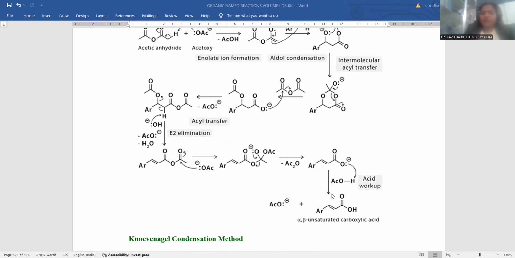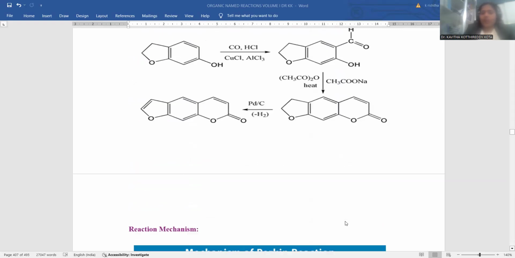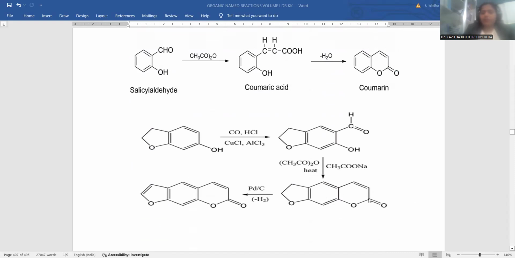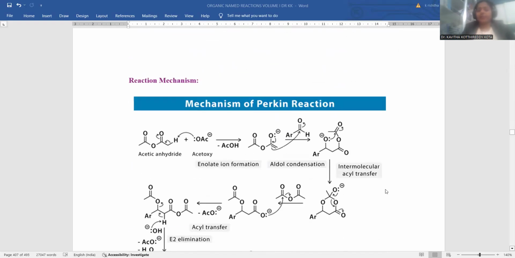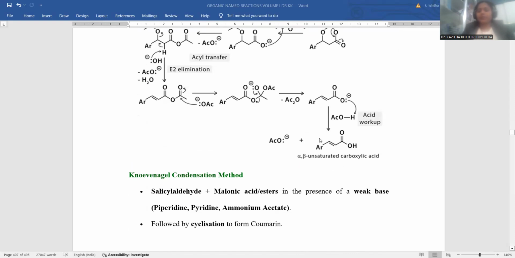But this carboxylic acid is not the final product. After getting that carboxylic acid, you have to go for the condensation further. So this hydroxyl and this carboxylic acid go for the esterification. Simply it is the esterification, right? Always a carboxylic acid with OH goes with the esterification reaction. So here you can experience coumarin finally. One more step is required for the coumarin development.